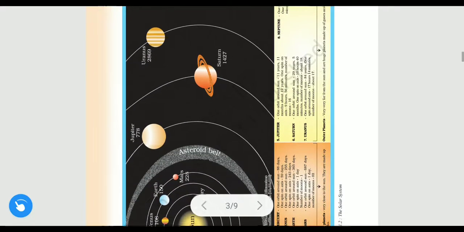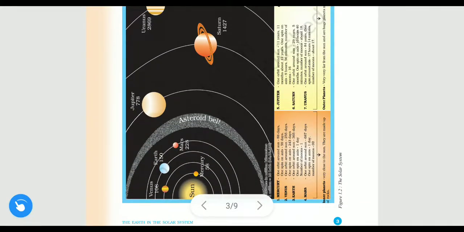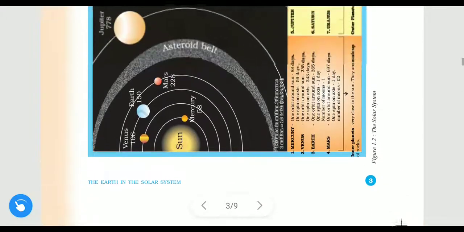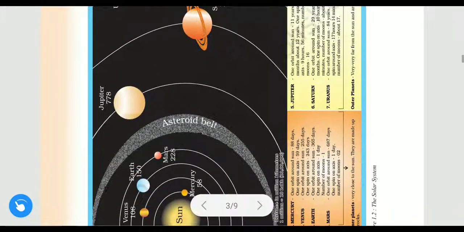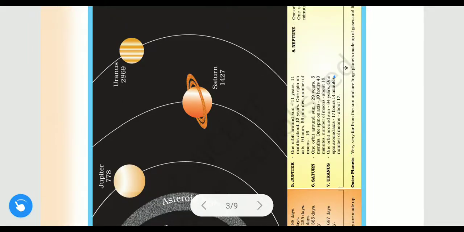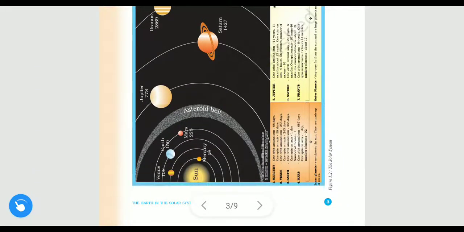Even at the bottom here, some very important information is given. So go through this diagram. How much time does Mercury take to move around the sun? It takes 88 days. And one spin on its axis, how much time does it take to rotate about its own axis? It takes 59 days. So all the information about all these 8 planets is given. Read it carefully, read it later.